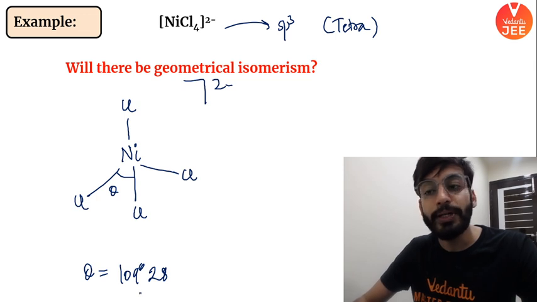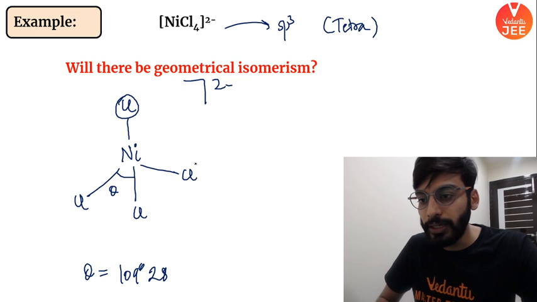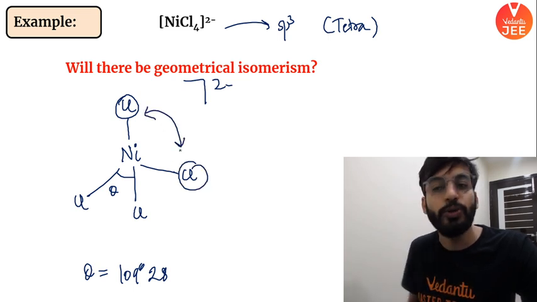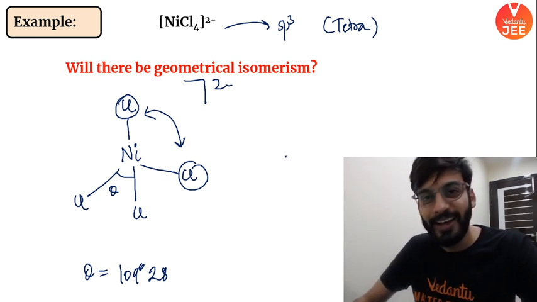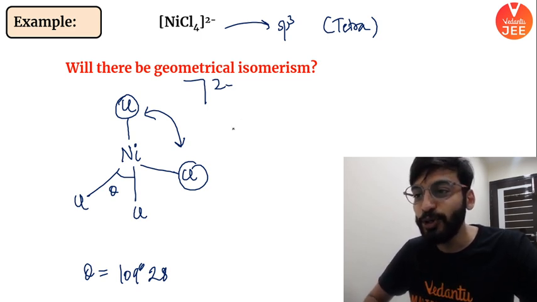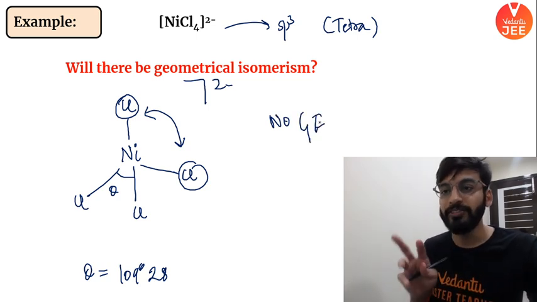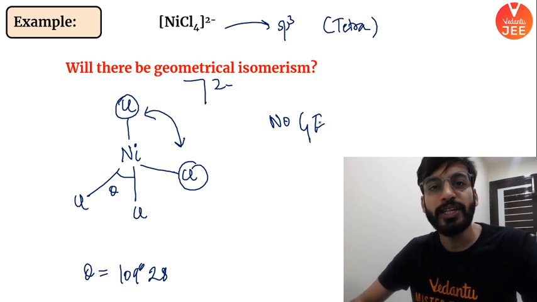Now what will happen here? Beta, let's try to interchange the positions of these two chlorine. No matter what you will do, you will get exactly the same structure, right? Because the angles are in such a manner that all the angles are identical. So here you will say, sir, no GI. I have tried to interchange the position, I got nothing. So no GI.